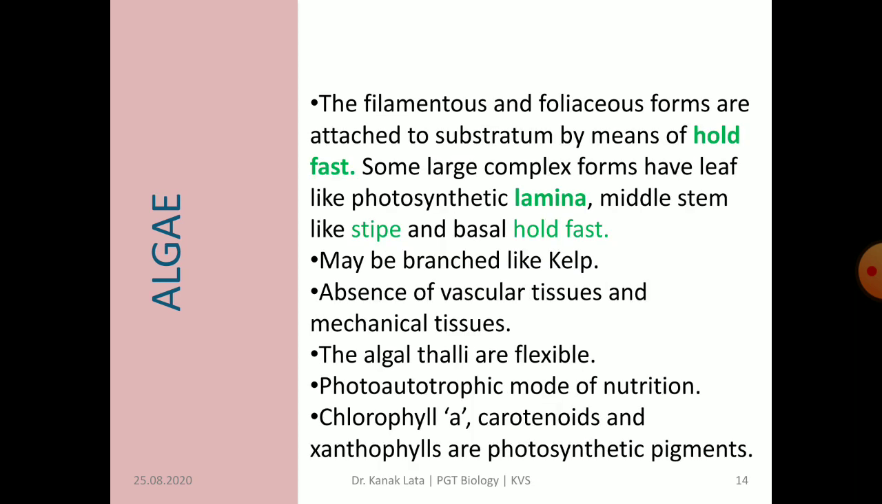The filamentous and foliaceous forms are attached to the substratum by means of a holdfast, and some large complex forms have leaf-like photosynthetic structures called lamina, a middle stem-like structure called stipe, and a basal holdfast. This lamina is also called frond. Some algae like kelp are branched also.